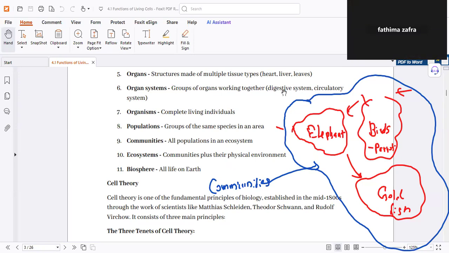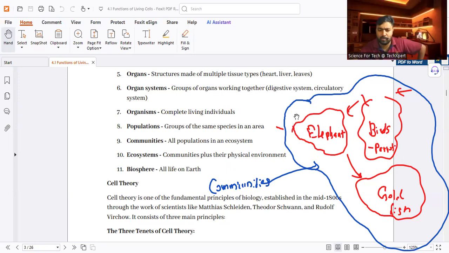So, how can we write the examples now? Is it animals or different species? Animals or different species mean this elephant, this parrot, goldfish. These are known as populations. No, within a population, there is only one kind of species. Understood? This one kind of species.